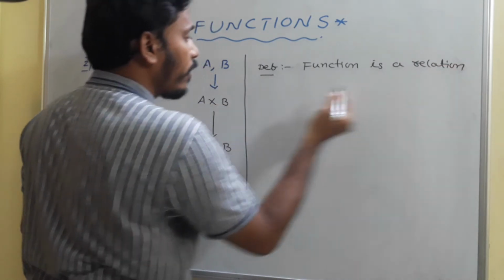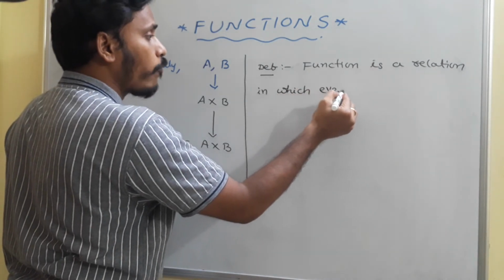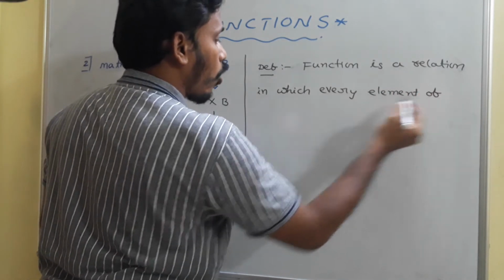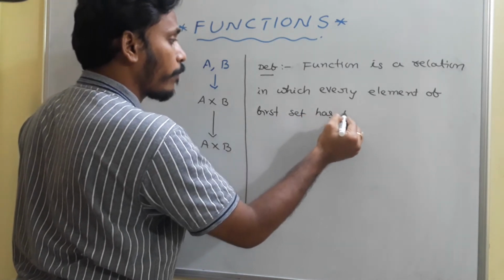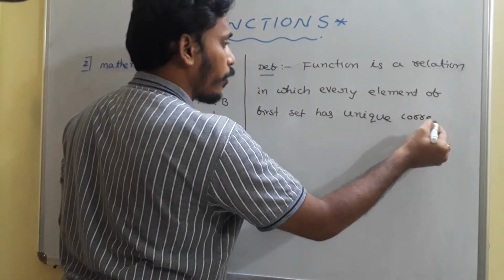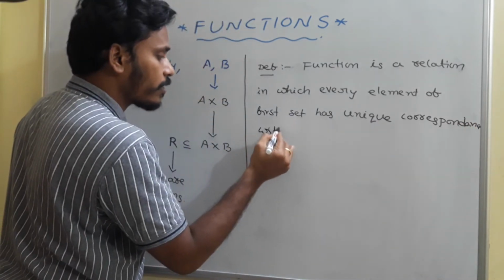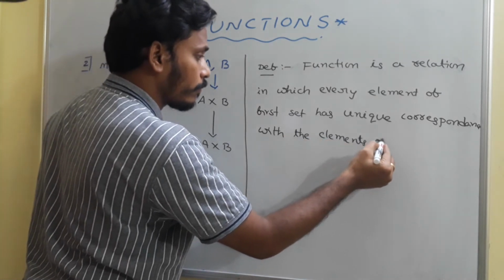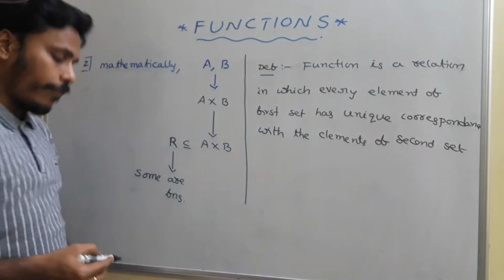Function is a relation in which every element of the first set has unique correspondence, or unique relation, you may say anything, no problem. Unique correspondence with the elements of the second set. Right. This is basically the definition of a function.